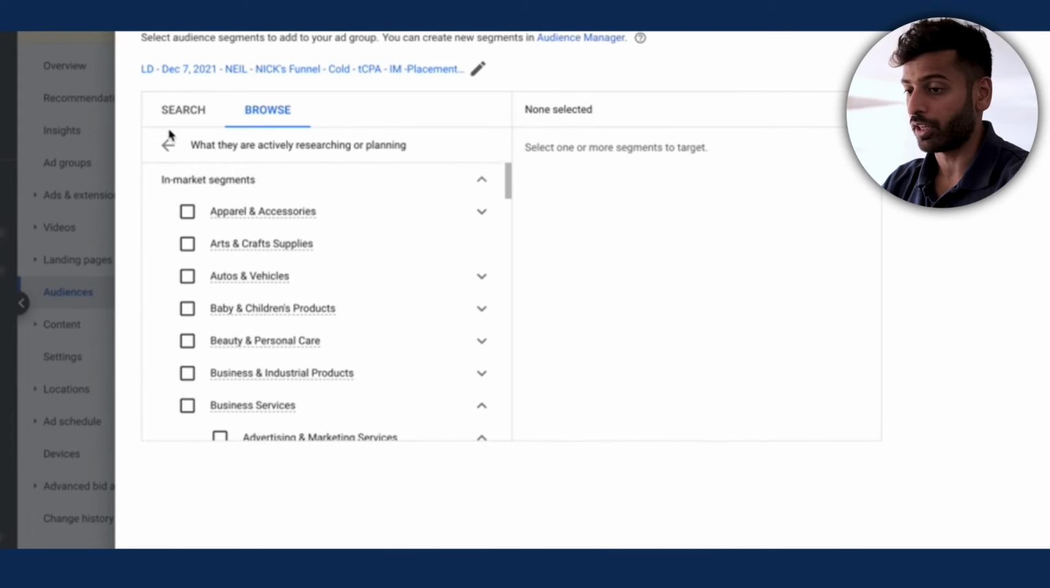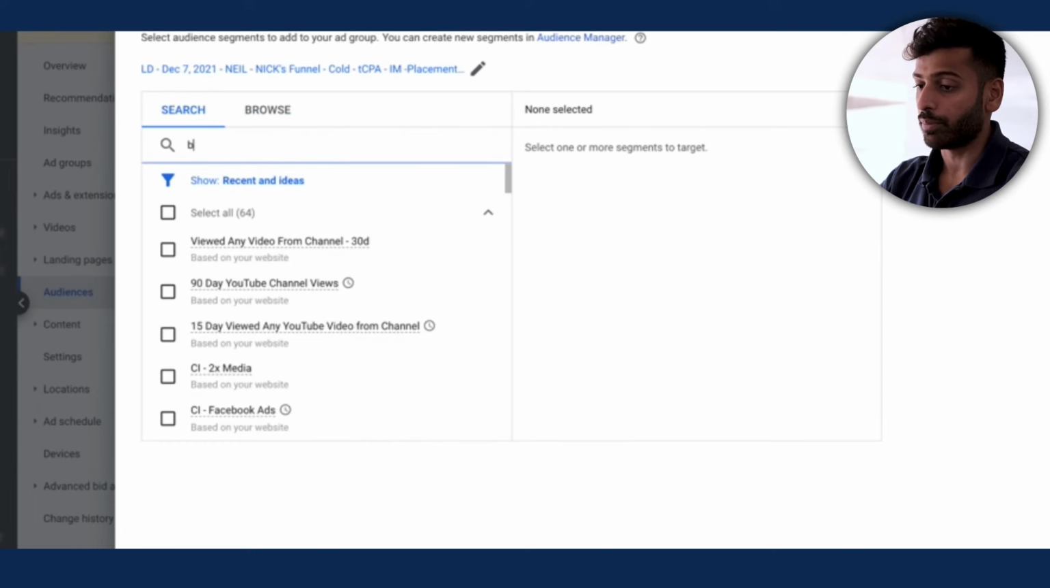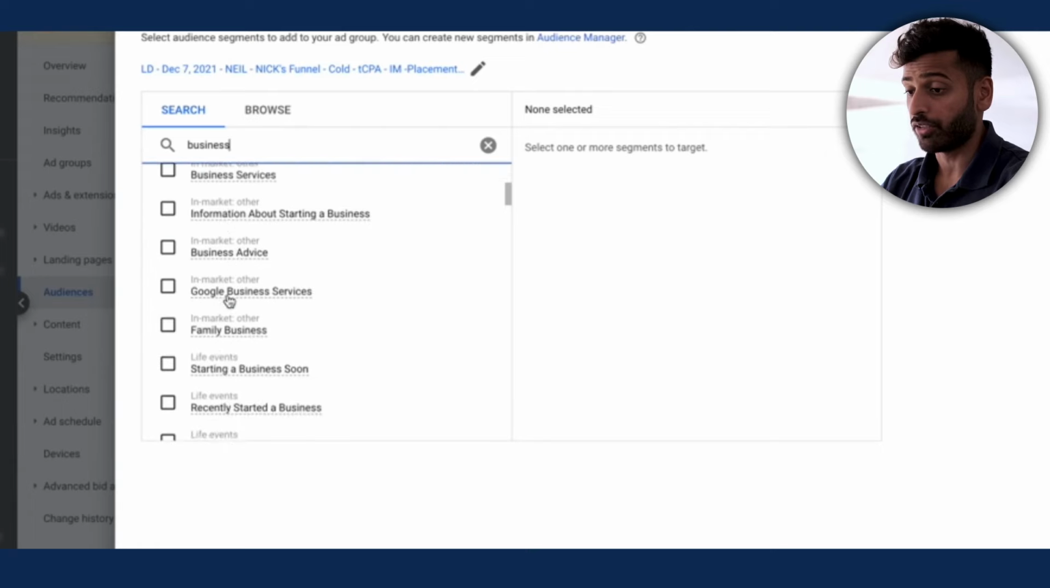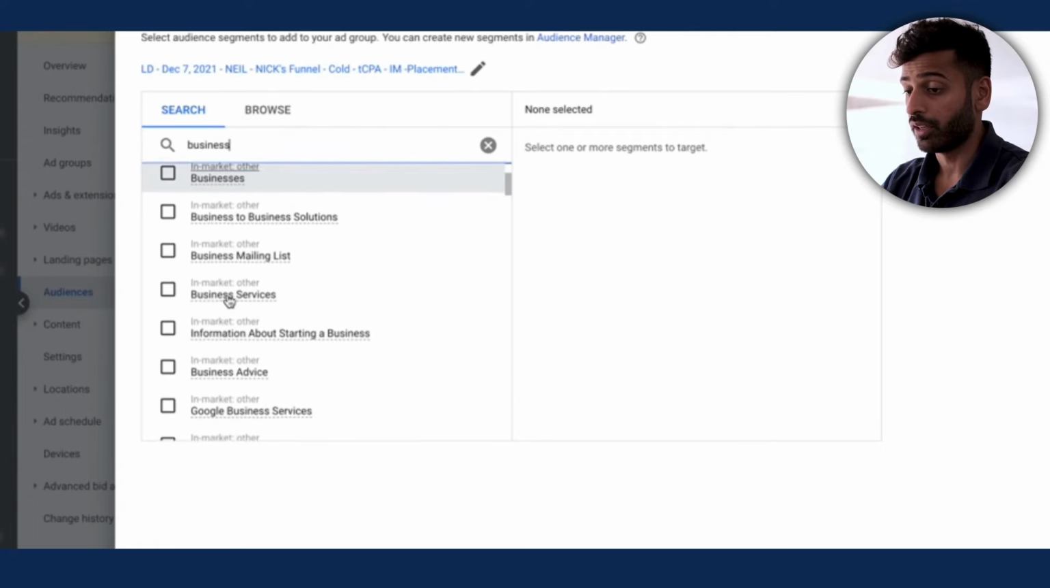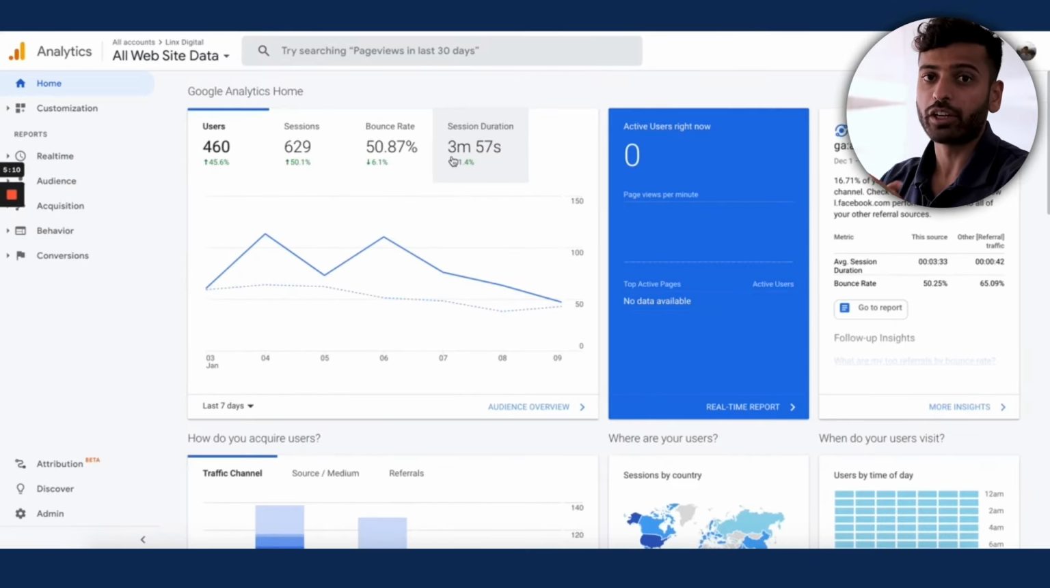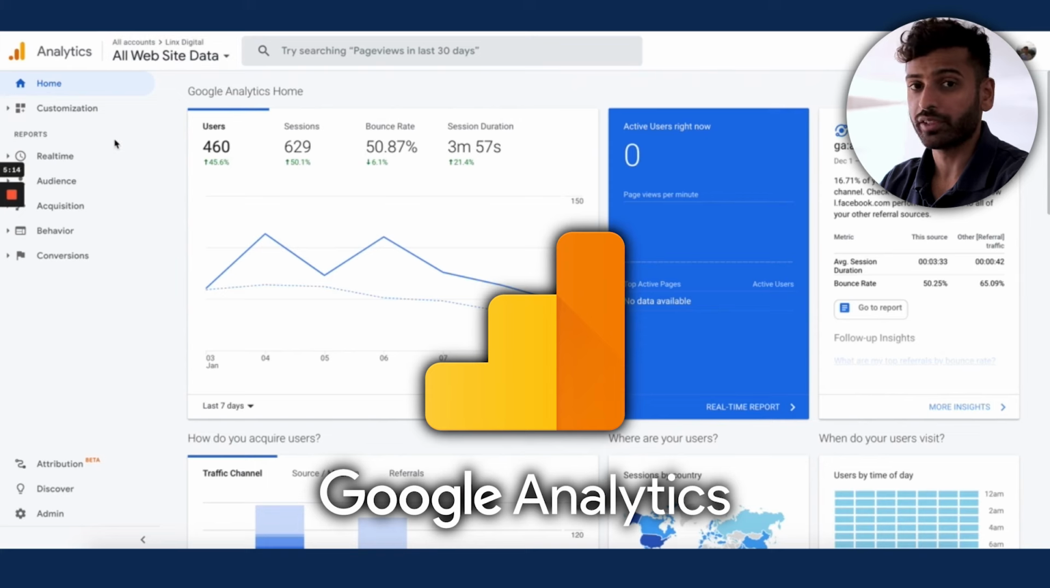So you can even search for it, and you can search for business, and then you can basically see in-market. There's a bunch of in-market audiences right there. So this is really, really useful. So one way to get really great ideas for your in-market audiences is to go to Google Analytics, and I highly recommend you have Google Analytics set up.